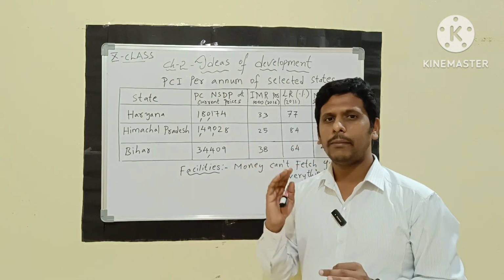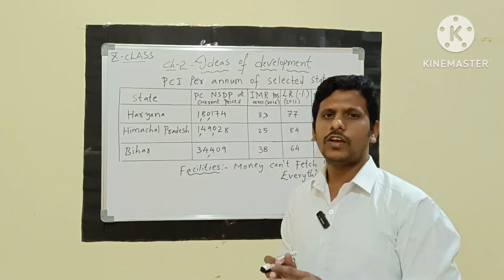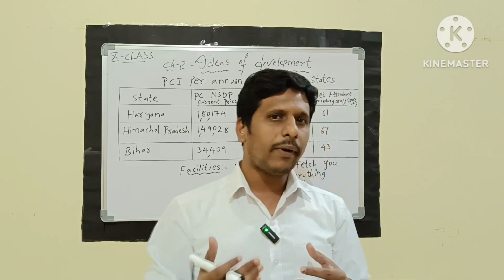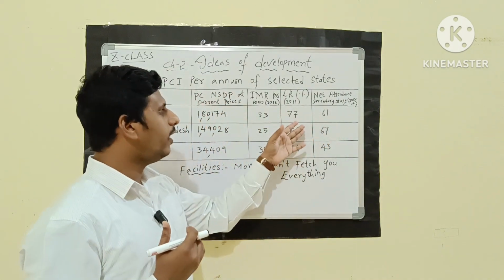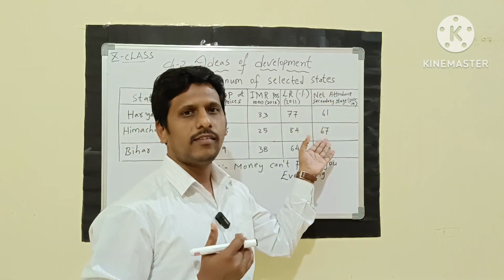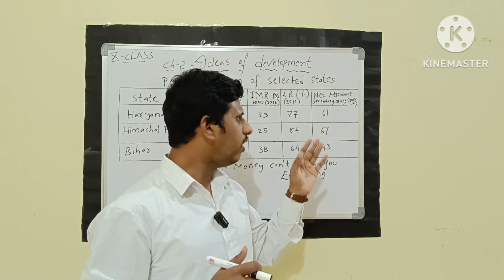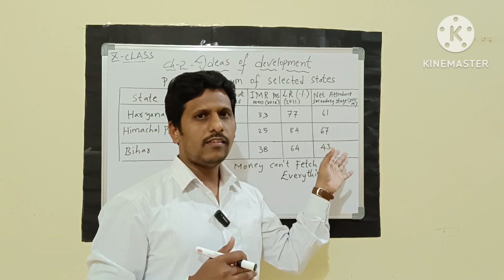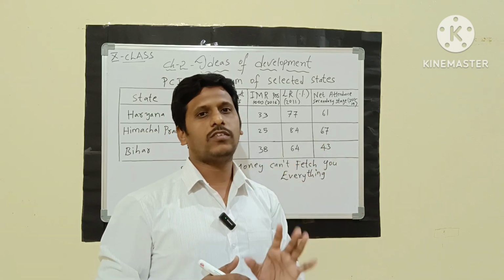Actually, the main criteria is that these people need education. In this way, the development is going on in a good way, like the literacy rate is 84%. And coming to the net attendance, it is very good here, 67. It means, once again, we can compare that regarding this situation, they are having good education.